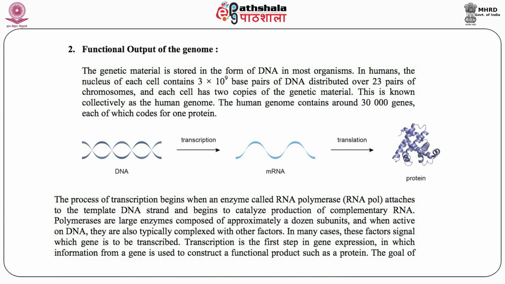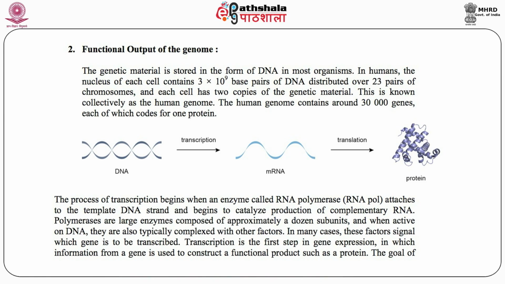The human genome contains about 30,000 to 40,000 genes, each of which codes for a protein. Now the process of transcription begins when an enzyme known as RNA polymerase, or RNA pol, attaches to the template DNA strand and starts catalyzing nucleotides, producing a strand of RNA. Polymerases are very large enzymes composed of dozens of different subunits, and when active on the DNA, they are also typically complexed with other factors known as the transcriptional complex. In many cases, these factors signal which gene is to be transcribed.